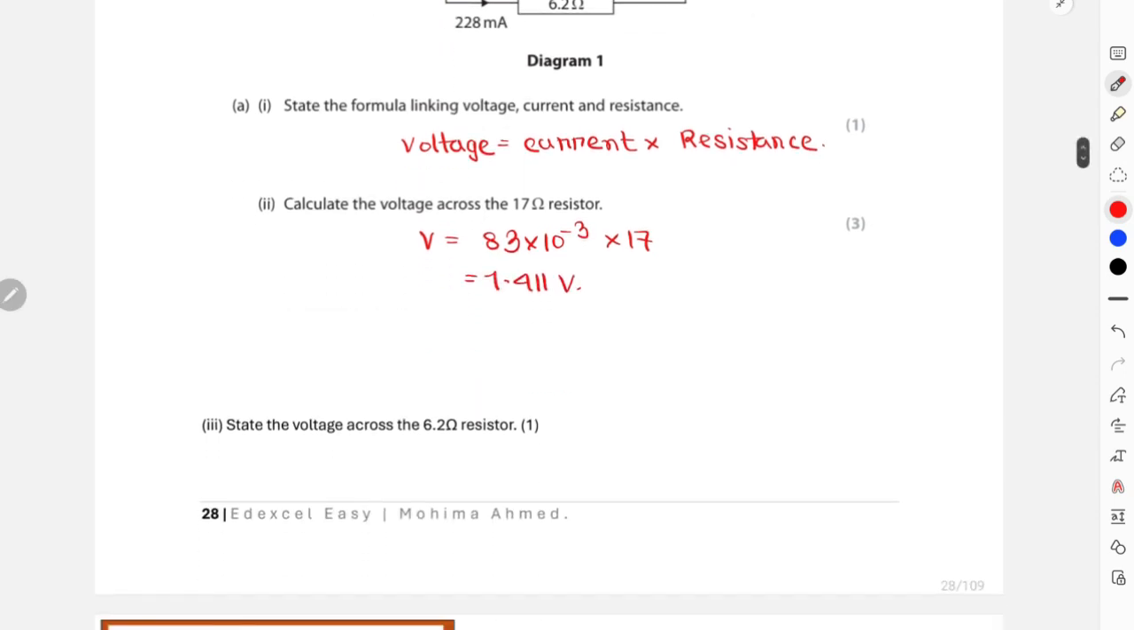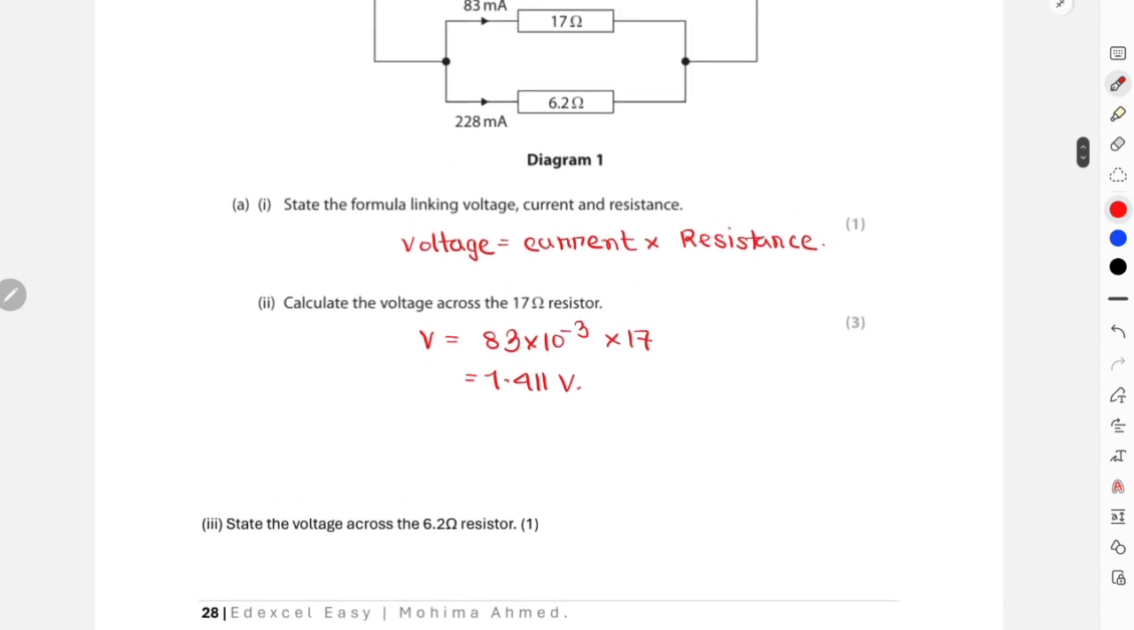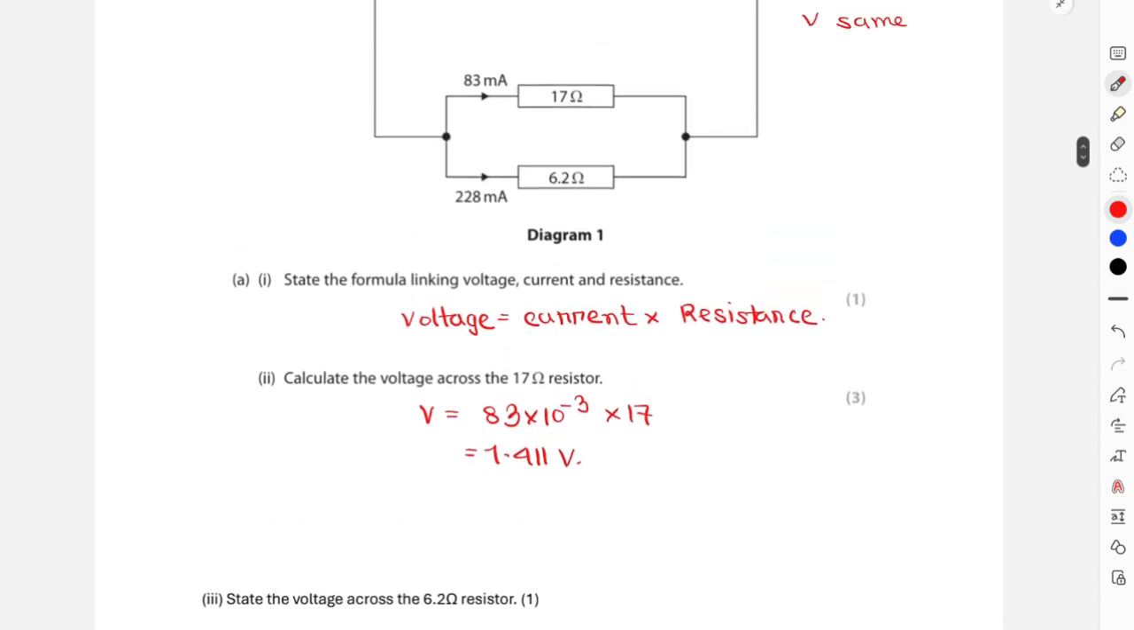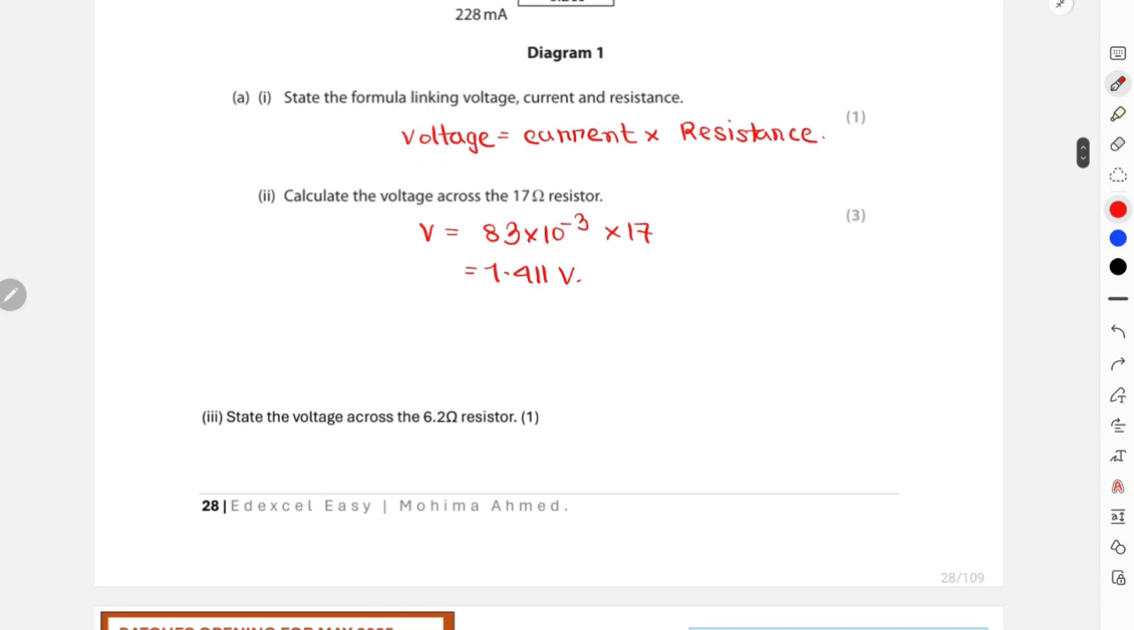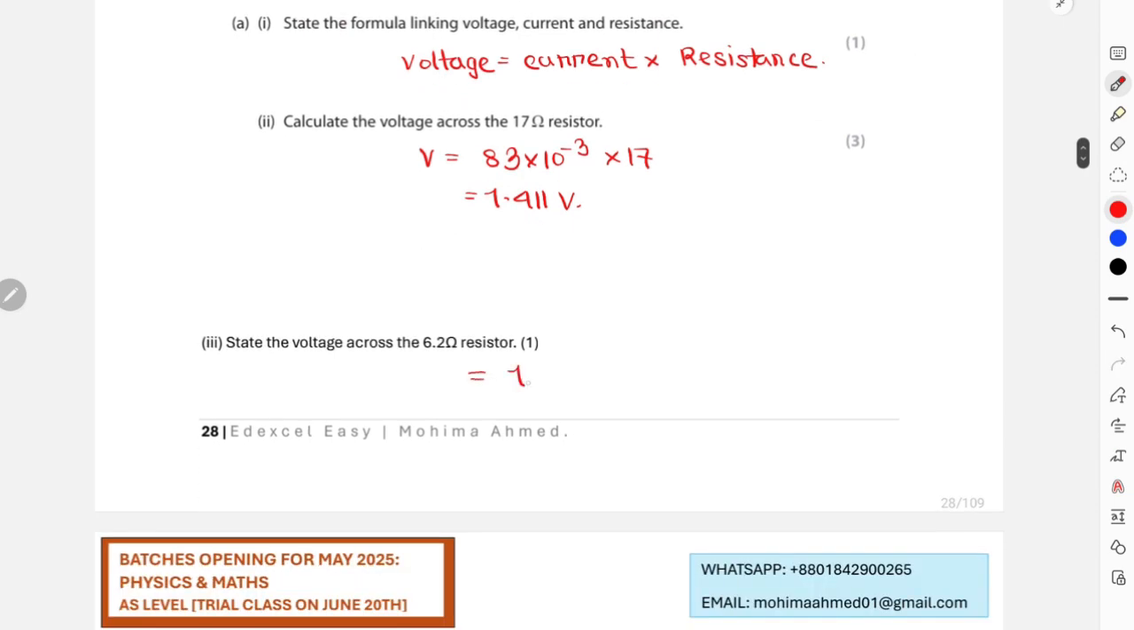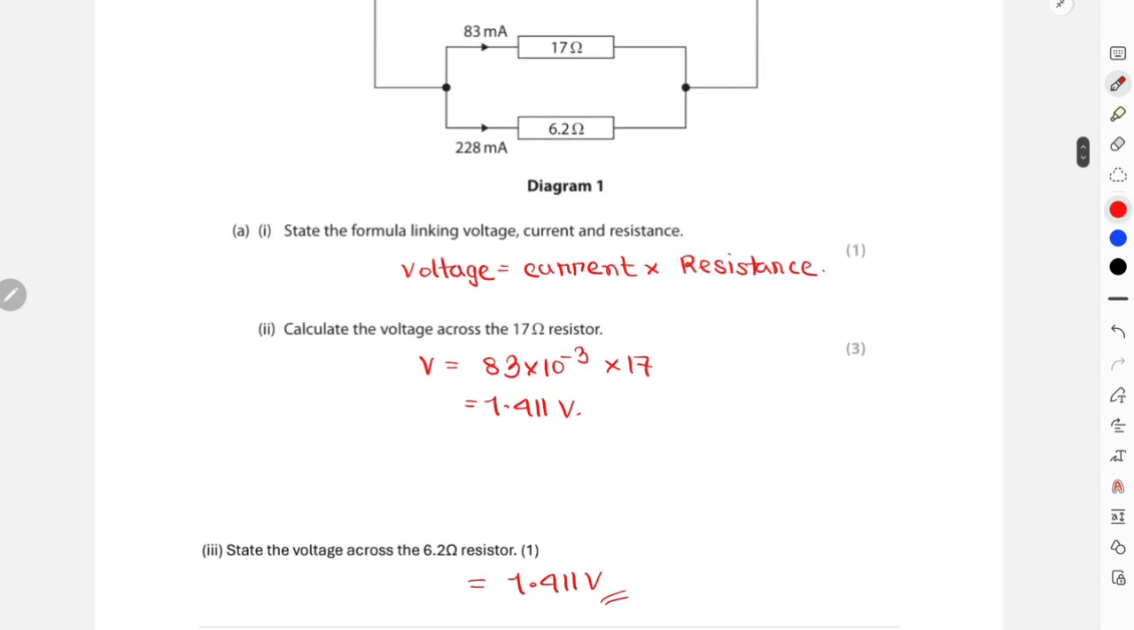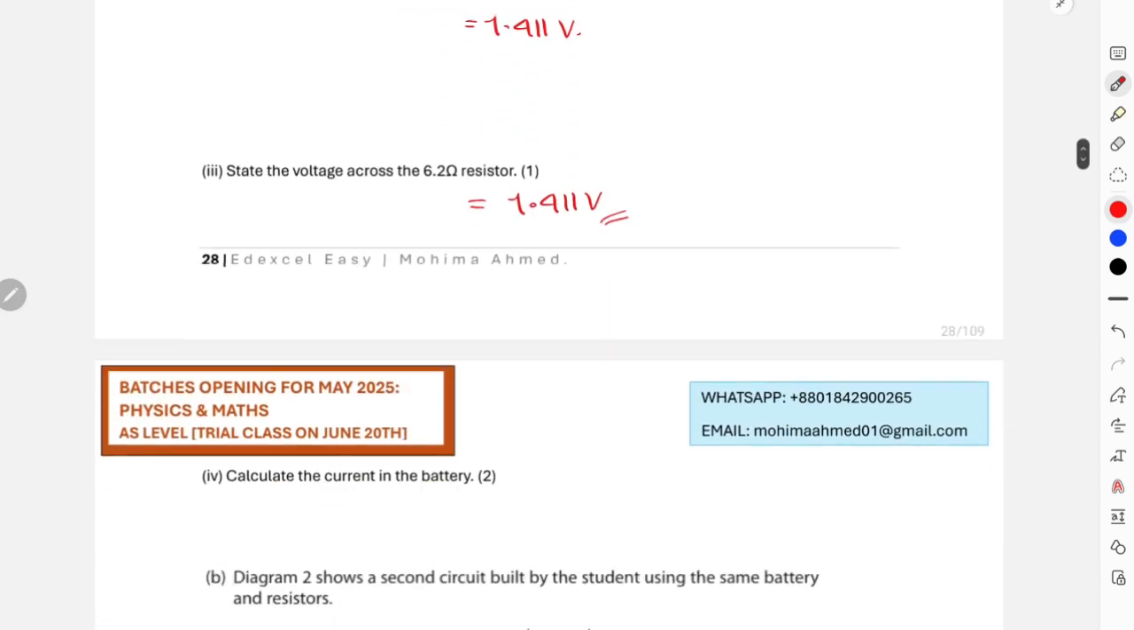And then state the voltage across the 6.2 ohm resistor. Since I already know that across a parallel circuit the voltage remains constant, if the first one was receiving 1.411 volts, then the lower one with the 6.2 ohm resistor will also receive the same 1.411 volts. That is your final answer. So we'll move on to the next question.